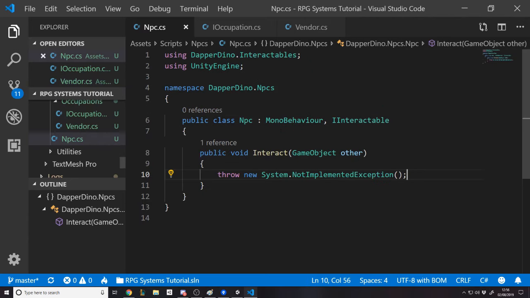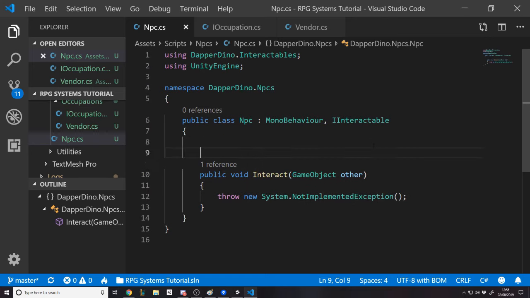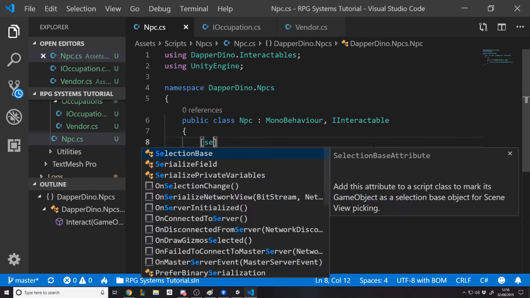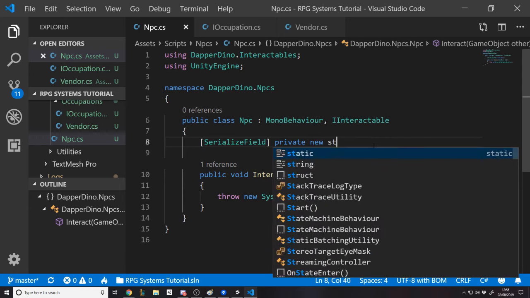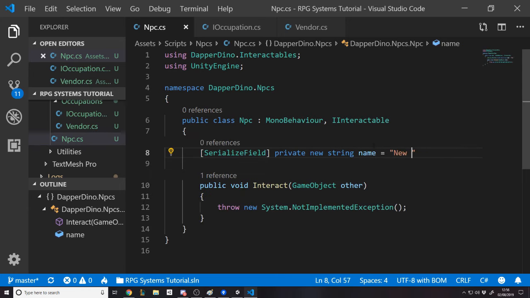So now we're going to start off in NPC, and it's like, well, what kind of data does an NPC have, right? Well, an NPC always has a name. Every NPC has a name, so I'm going to write private string name, new NPC name or something. Just keep in mind, you might have your NPC in multiple stages of your game. You might have a main character that you see in the tutorial starting area, and you also see them really late on in the game. And you don't really want to use the same prefab for that because a lot might have changed. Their visuals might have changed and their logic might have changed of some kind and so on. Maybe even their name changed if they gained a title throughout. I don't know what your RPG is about, but you get the point.